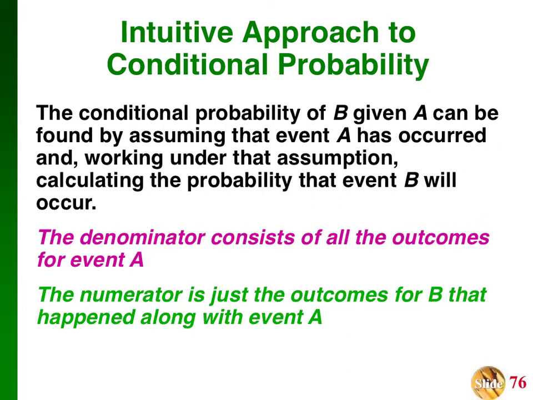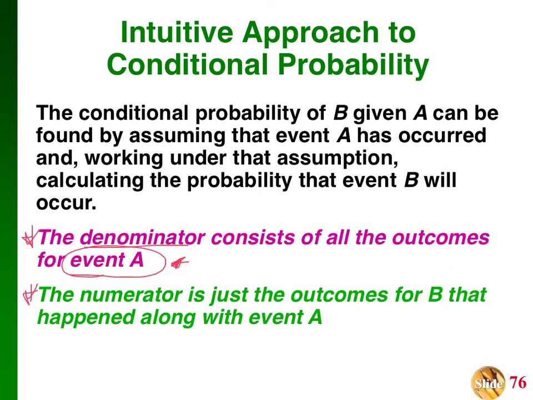Okay, this is the intuitive approach. These two little points down here are really good to use. So the denominator is going to consist of all of the outcomes of event A. So you're going to look at only event A. You're not going to look at anything else but event A. So this is going to actually eliminate a lot of numbers that are going to be in our tables. As soon as you do that, then in event A, you're going to have a separation. There's going to be several different things. You've been talking about pregnant, not pregnant, positive test result, negative test result.